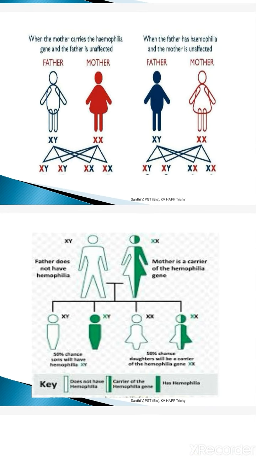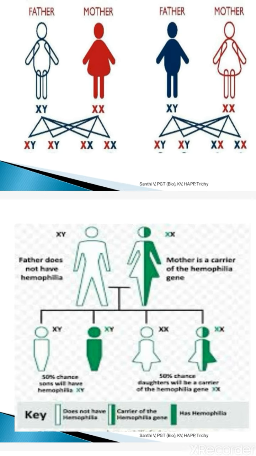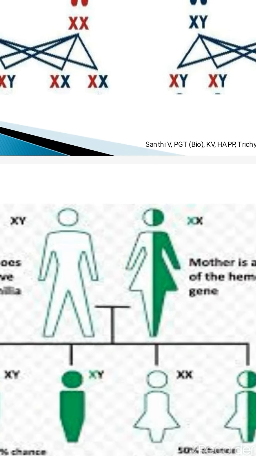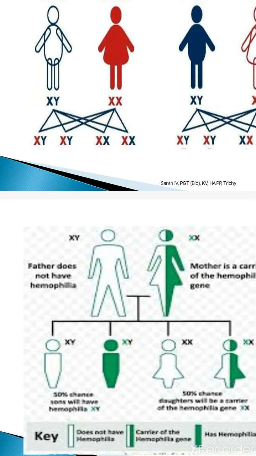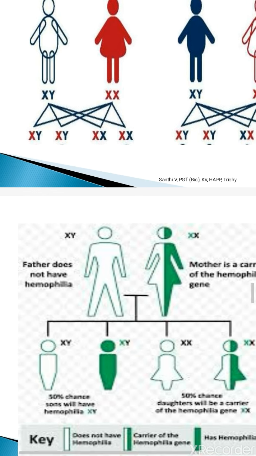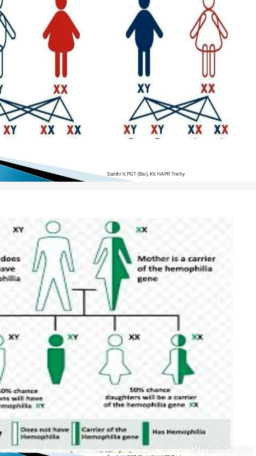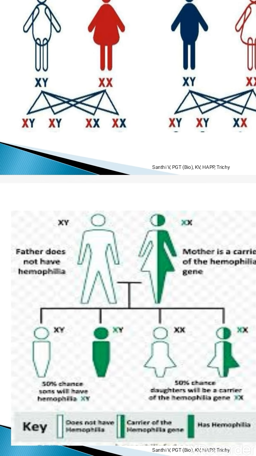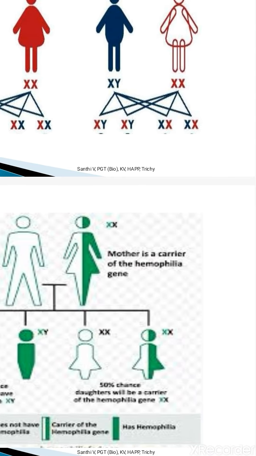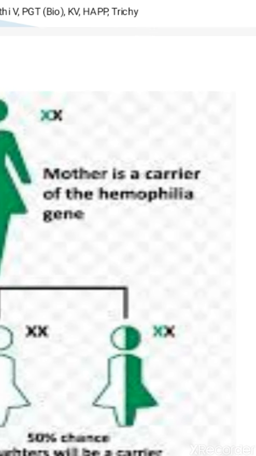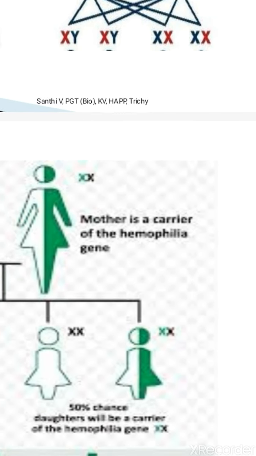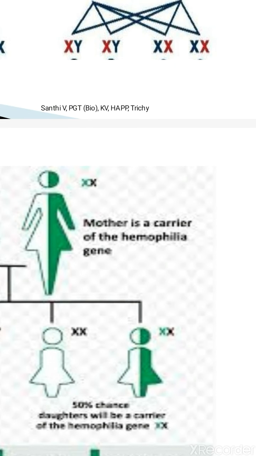So when the carrier hemophilic female marries a normal male, here the male is normal, she is transmitting the disease carrying gene to the daughters, but the daughters will be normal. You see here the daughter is getting the disease carrying gene from the mother, but she is normal, she is the carrier of the disease.